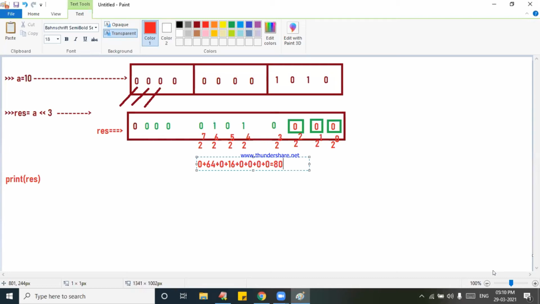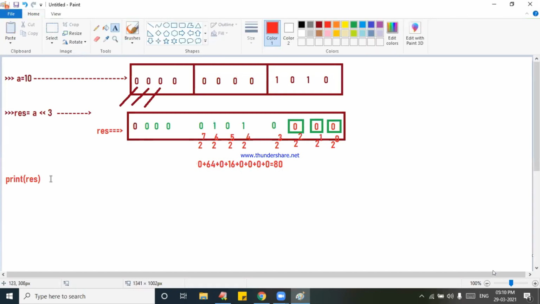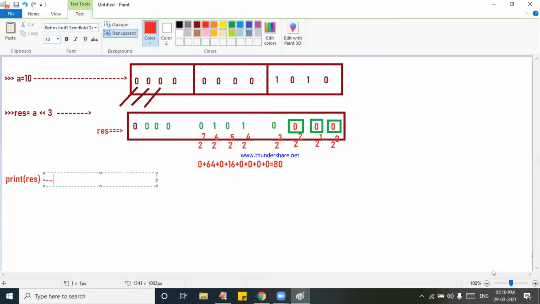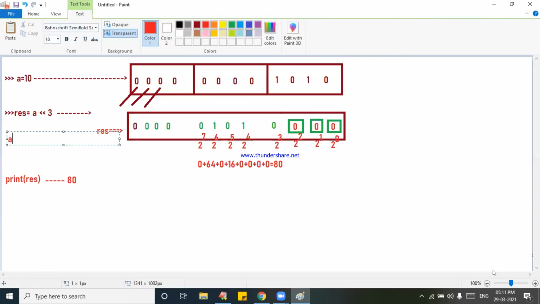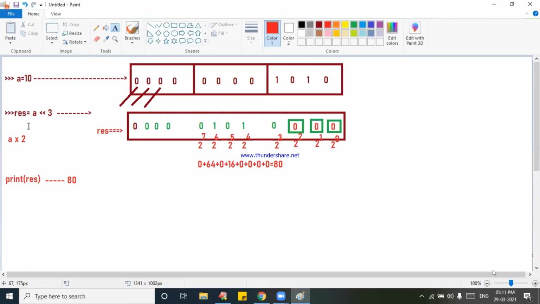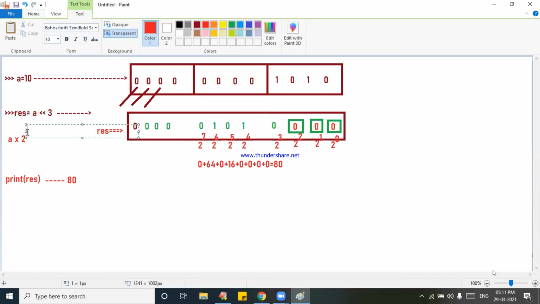Sir, what is the shortcut formula, sir? See, the result is 80. Answer is 80. This much story is there. The formula is very, very simple: A into 2 to the power of, how many bits you are moving? Binary bits means only 2, so 2 to the power of 3.